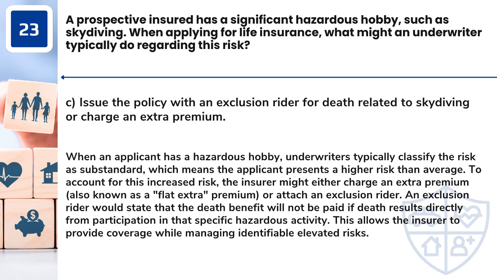Answer: C. Issue the policy with an exclusion rider for death related to skydiving or charge an extra premium. When an applicant has a hazardous hobby, underwriters typically classify the risk as substandard, which means the applicant presents a higher risk than average. To account for this increased risk, the insurer might either charge an extra premium, also known as a flat extra premium, or attach an exclusion rider. An exclusion rider would state that the death benefit will not be paid if death results directly from participation in that specific hazardous activity. This allows the insurer to provide coverage while managing identifiable elevated risks.